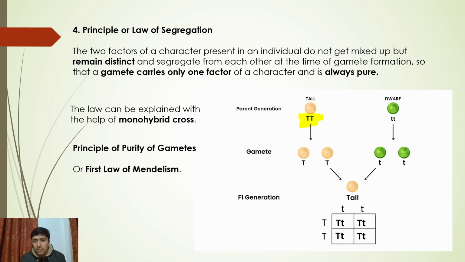This is gametogenesis. जब भी gametes बनते हैं, you guys know that gametes में जो two alleles that we have in a diploid cell, you guys know when gametes are formed, gametes are haploid. Gametes don't have both the alleles.